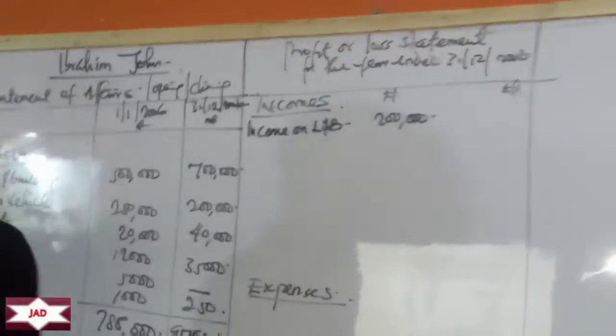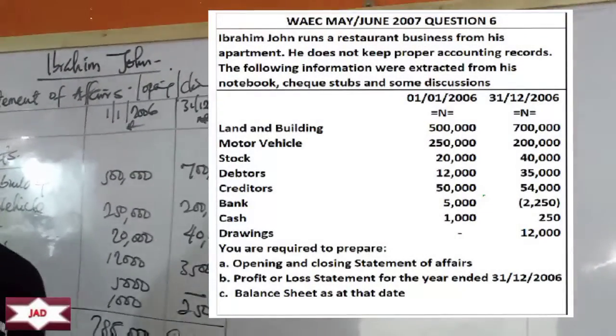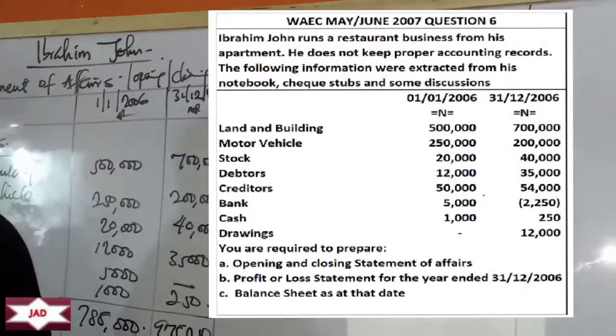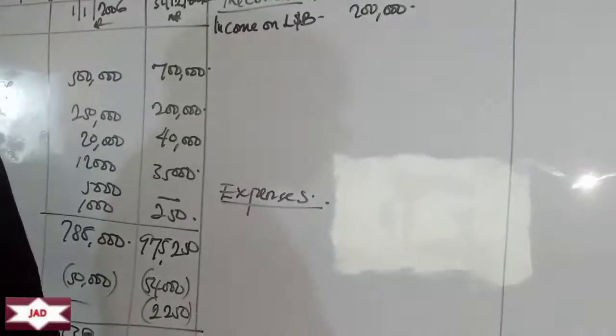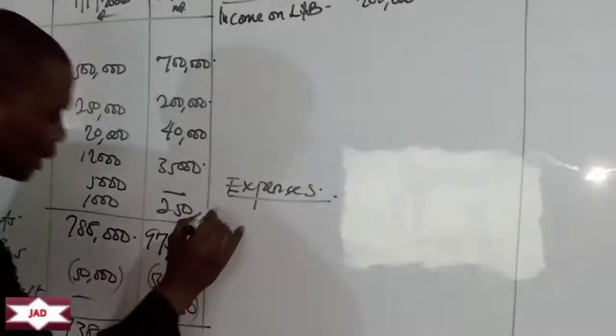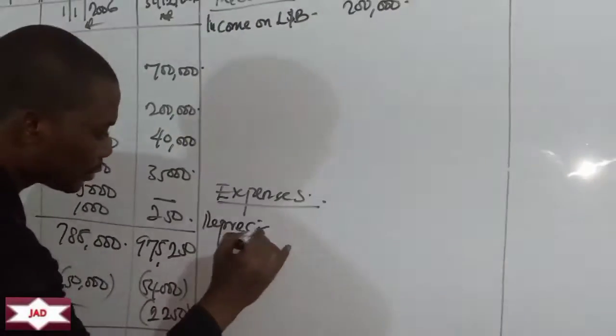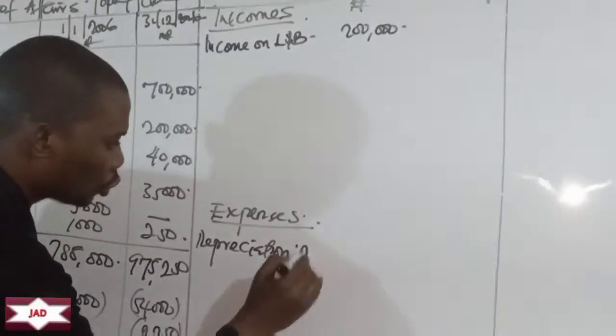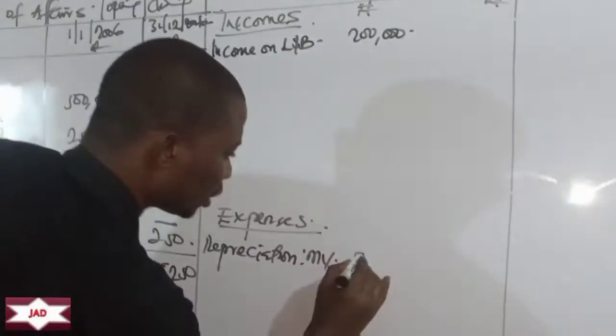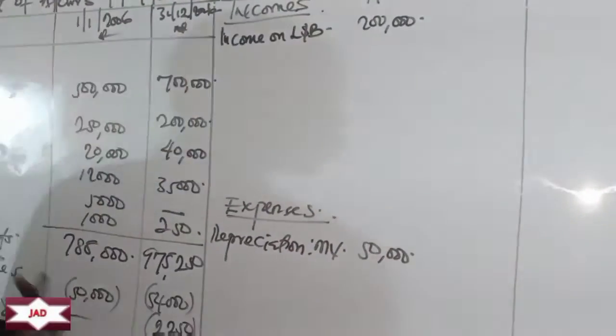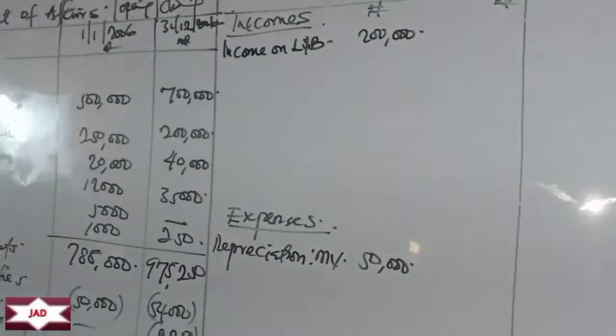So we have 200,000. The next one is motor vehicle. Motor vehicle was 250 at the beginning of the year. By the end of the year, it's now 200,000. Consider there's a loss there. So that's what we call depreciation. Okay? So we can say depreciation is an expense on motor what? Vehicle. That's how much? 50,000.